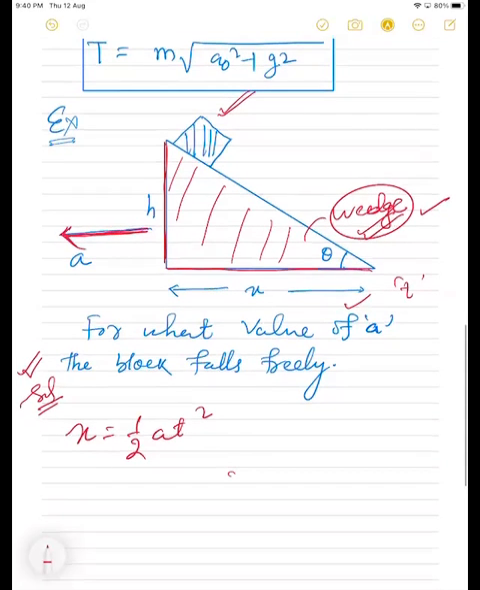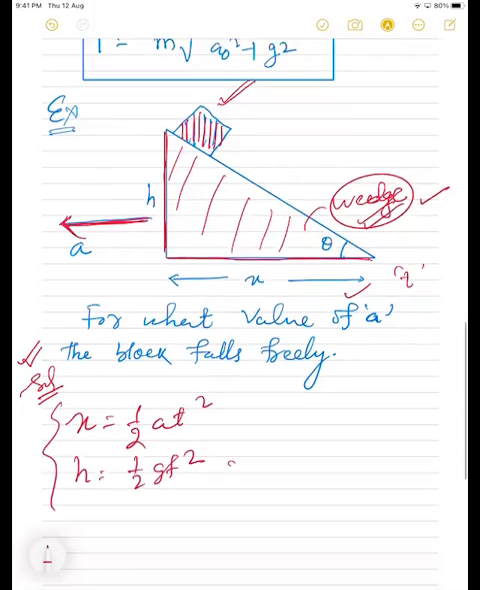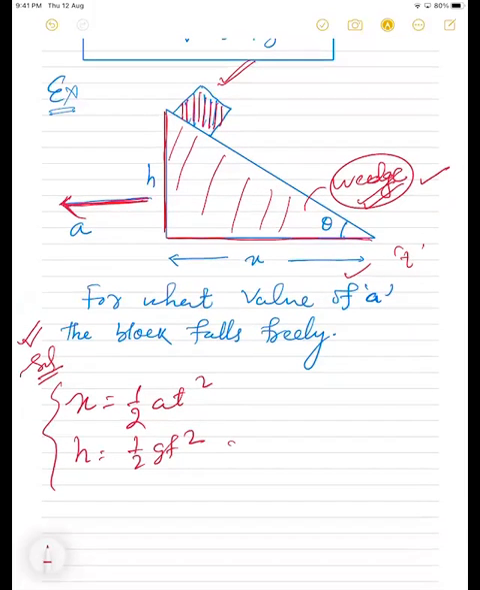Students, next, for this block to fall freely, can we write h is equal to half gt square, right? When something falls freely, the displacement is h and the time taken is t. And the value of acceleration A is given. For what value of A the block is falling freely, we can compare both the equations. By dividing both the equations, you can see x by h is equal to how much? A by g, correct?